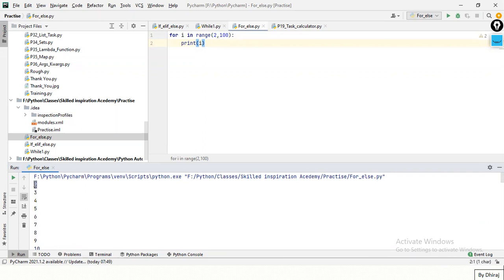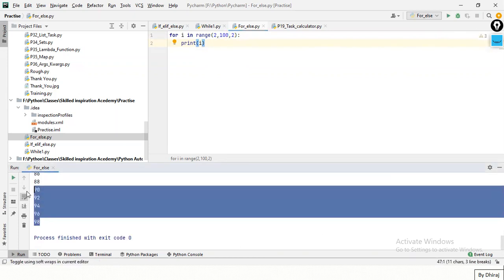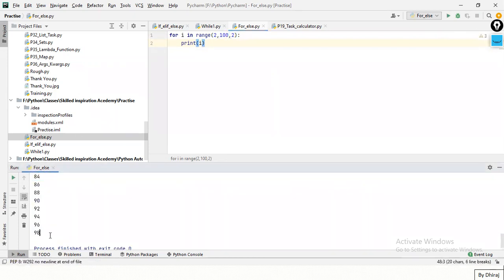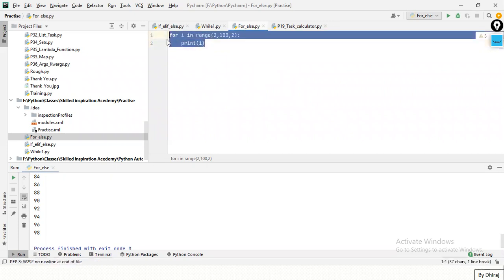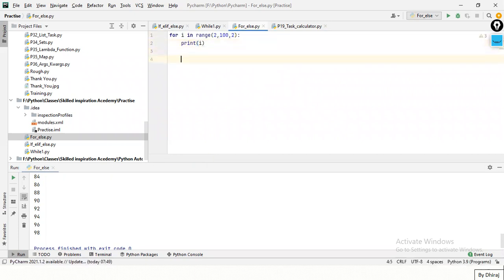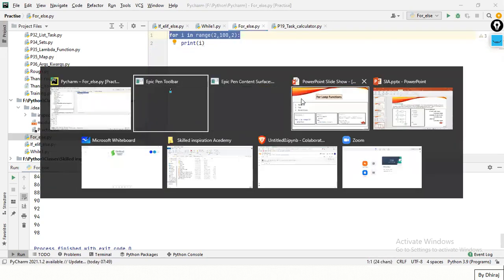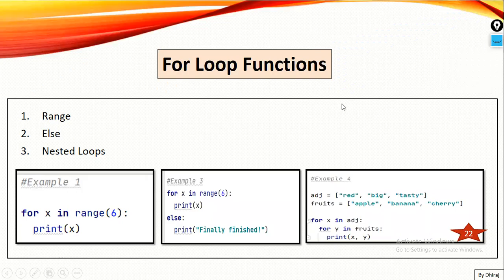See, right? Same for a range. You can also specify 2. See, I'll get even numbers, but in new line. So by default, the end of this is new line. We're going to study how to do it if I don't want a new line. But any issues in range function? No issues? Chalo. So this range is clear.